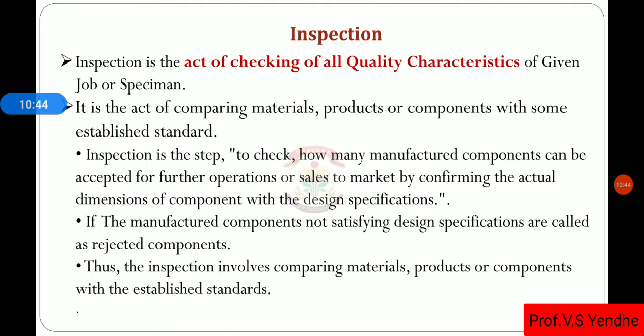Those components which are not conforming to the design specifications can be rejected. If the manufactured component is not satisfying the design specifications, it is called a rejected component. Thus, the inspection involves comparing materials, products, or components with the established standards.